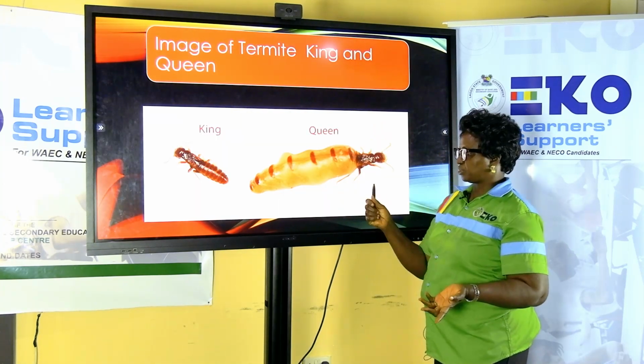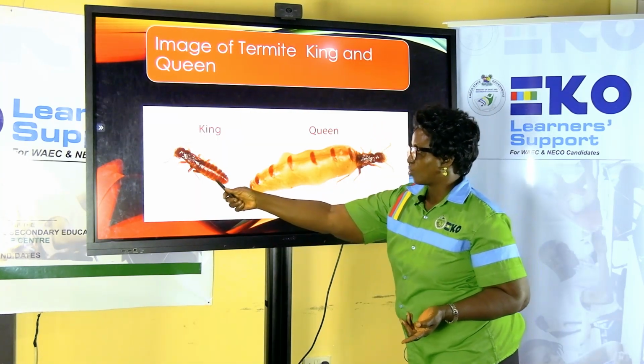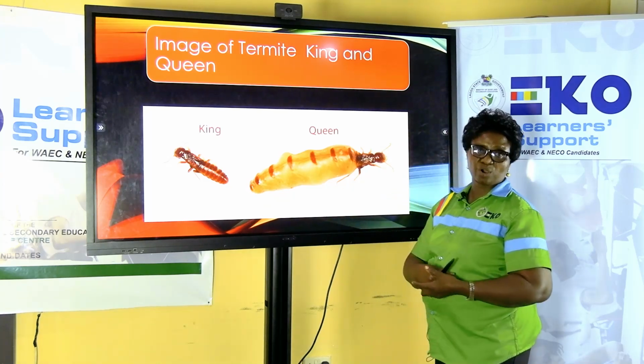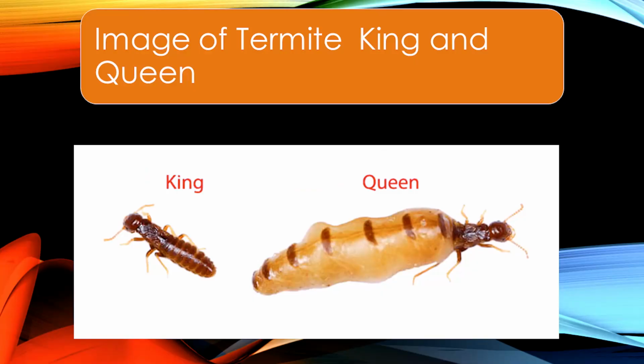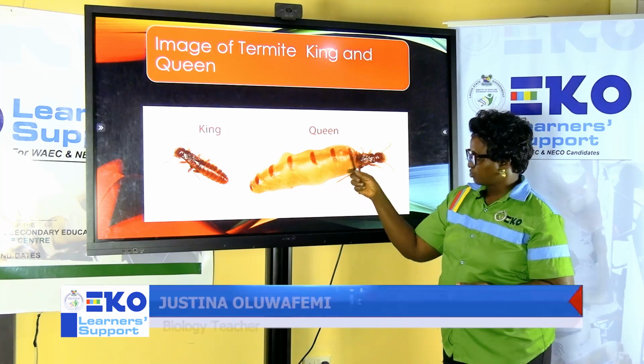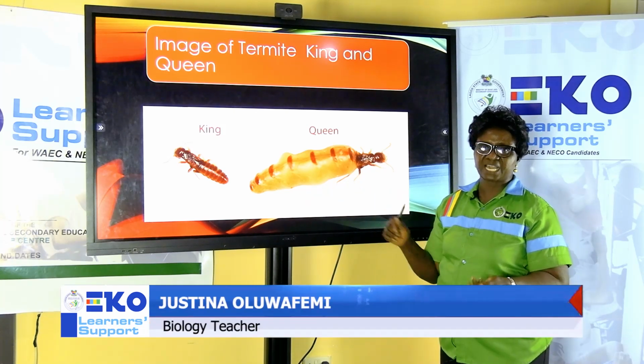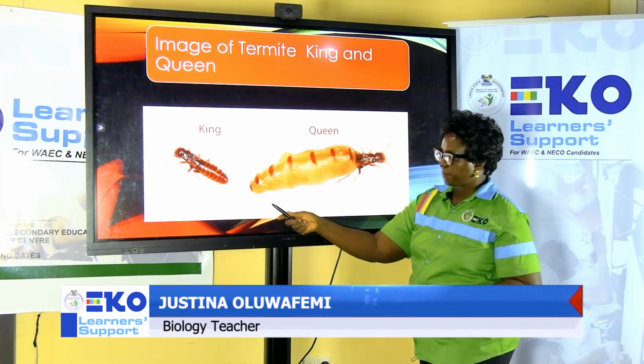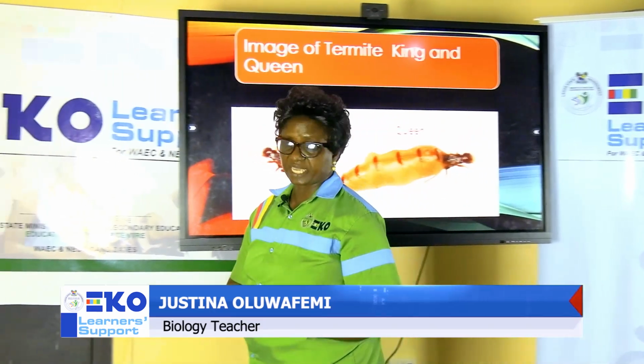Here I have an image comparing a king with that of a queen. Remember, we did say that a queen has a small head and thorax. It is an insect with 3 body divisions, and you can see the length that represents the abdomen. Compare it with that of the king.